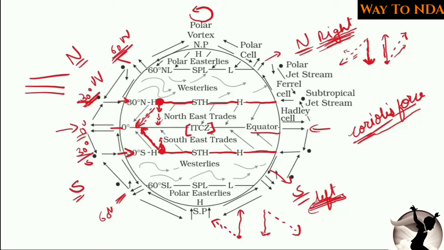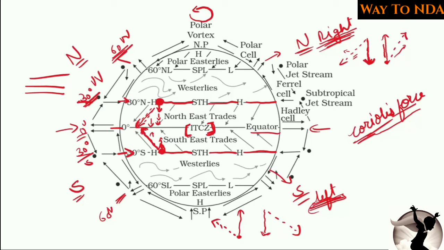ITCZ is the area where the winds merge from the southern hemisphere as well as the northern hemisphere.